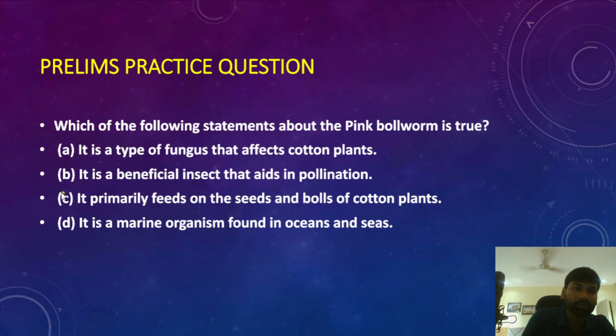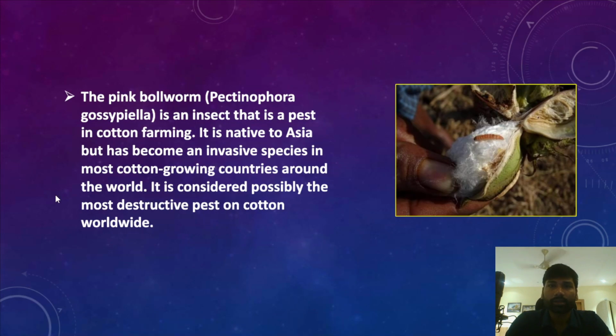So the correct answer for this question is option C, because pink bollworm is actually an insect which feeds on seeds and bolls of the cotton plants. In fact, the pink bollworm is one of the most destructive pest species on cotton plants. So this is how the pink bollworm affects the cotton bolls. It is a pest in cotton farming.